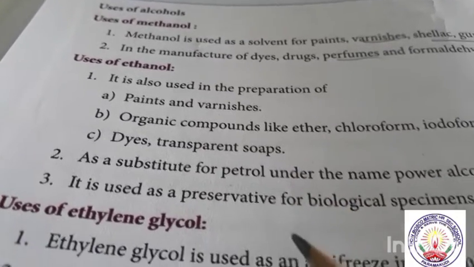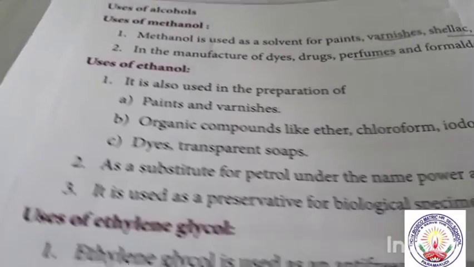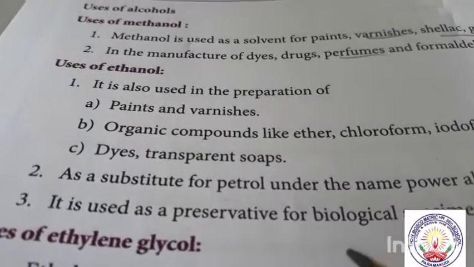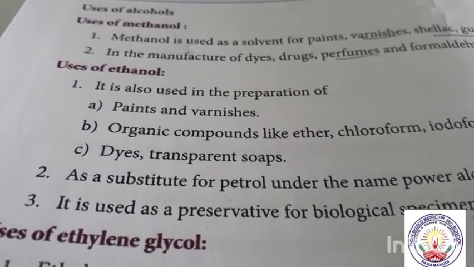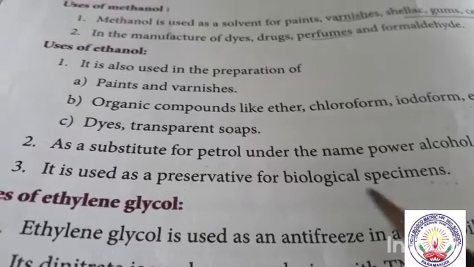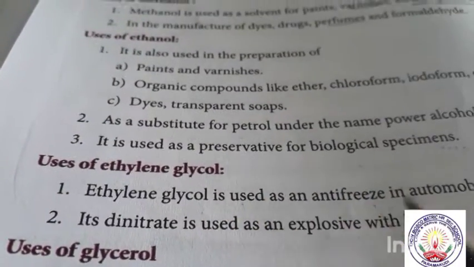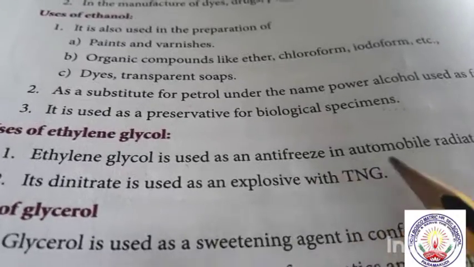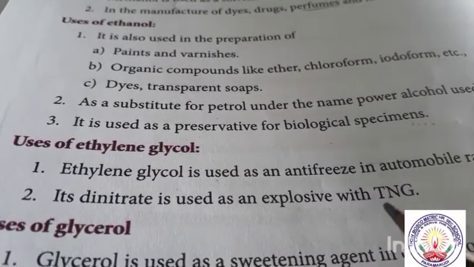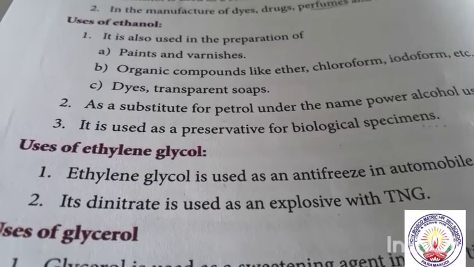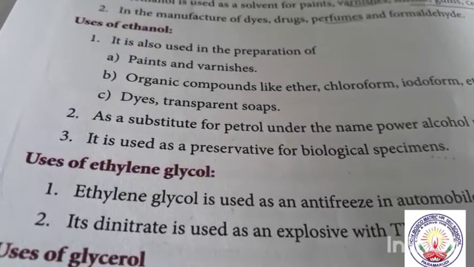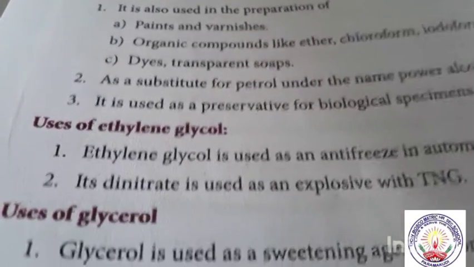It is used in preservatives, in specimens, in biological labs to preserve specimens like frog and snake, we are using this. And ethylene glycol is used in antifreeze in automobiles, and dinitrate is used in explosives with TNG, that is trinitroglycerol.